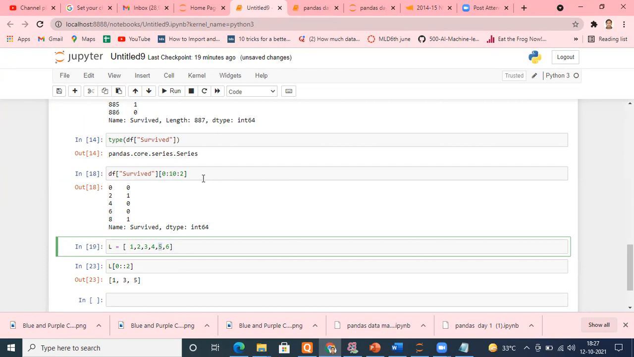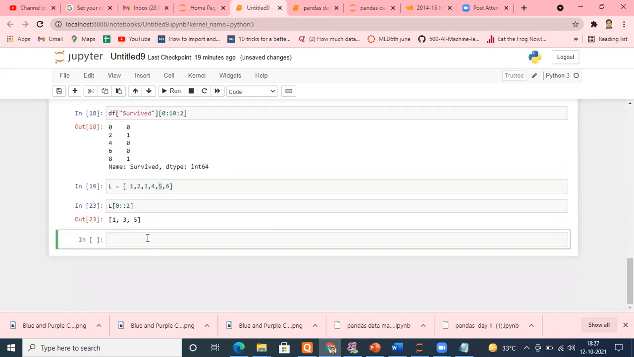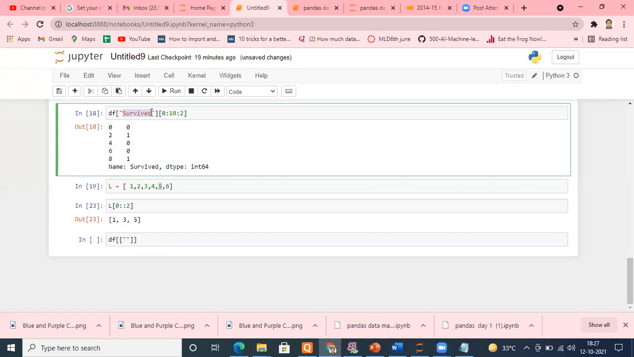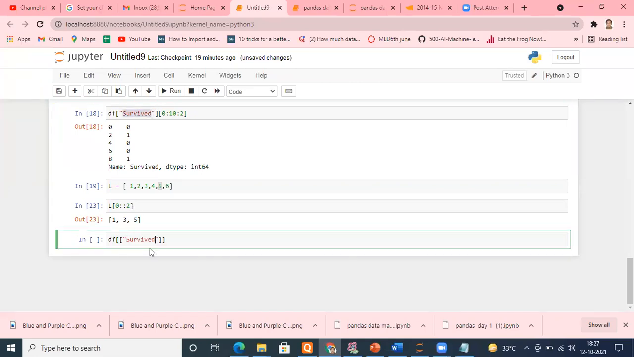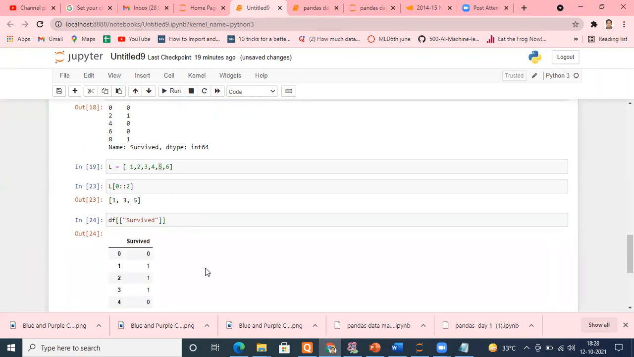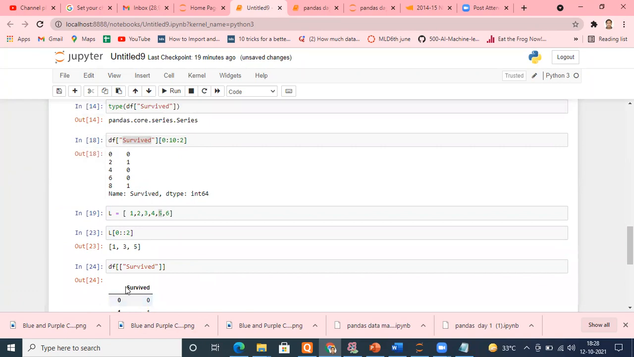Now see one important thing. I typed df, put a bracket again, and now if I put one more bracket here, and inside this I type exactly the same thing. Only one column, but I'm using it inside a list. Let me run this and see what it shows. First of all, you can easily see that you have a header available here, which is not available in the earlier output.